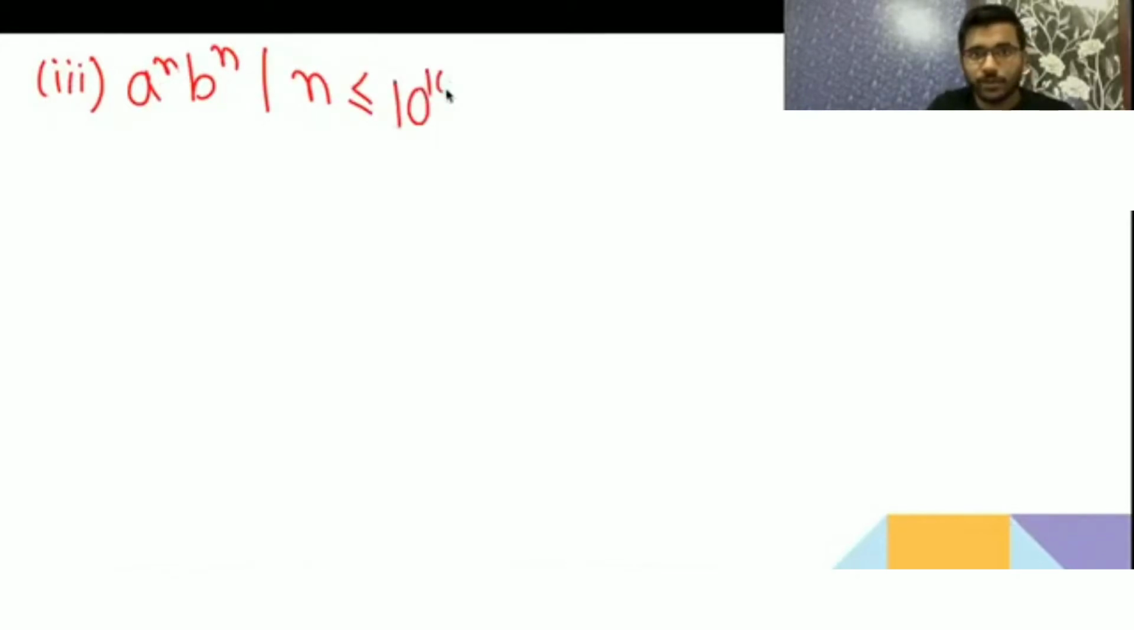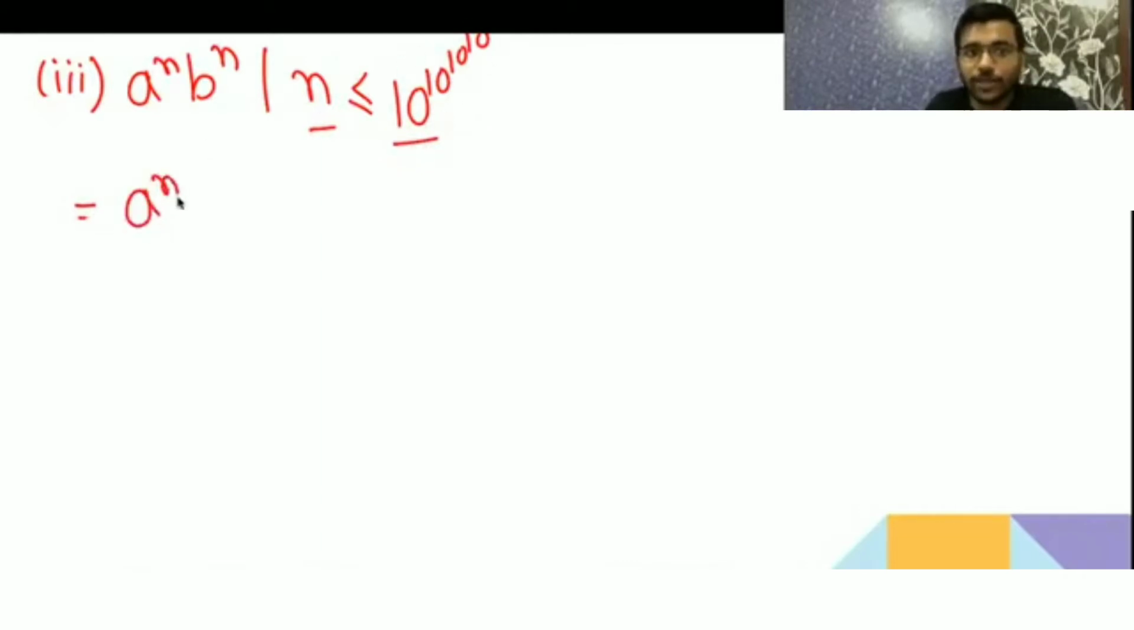Fine. Now the next one is a to the power n, b to the power n, where n is smaller than or equal to 10 to the power 10 to the power 10 to the power 10. Now tell me whether it is a regular language or not. Why is it regular? Because it is a finite language. Why? Because it is bounded. n is bounded.